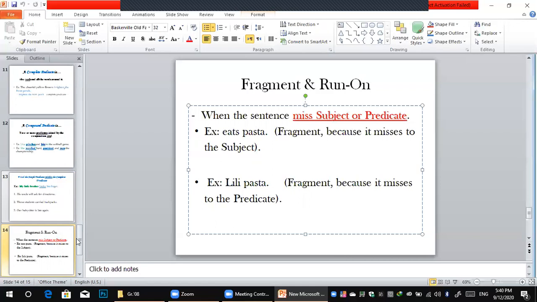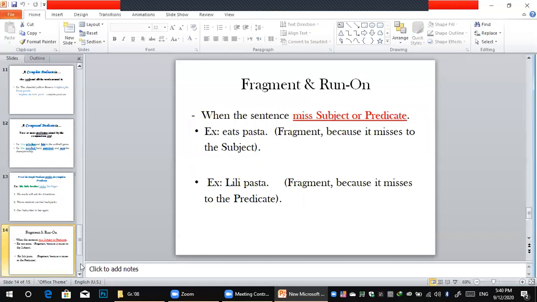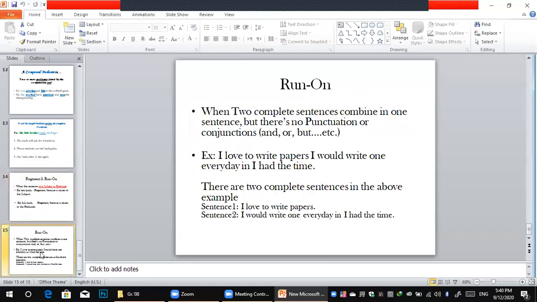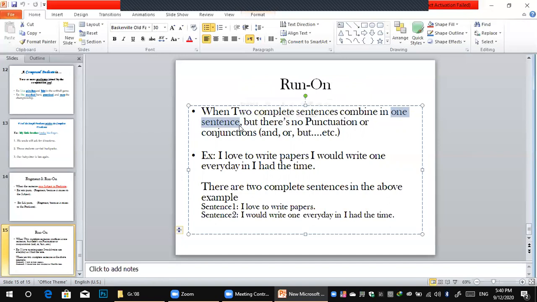I know that I've taken a long time for you now. At the last page here is the run-on. Tomorrow, inshallah, we will talk about it in more detail together. A run-on is when two complete sentences, with complete meaning, are combined in one sentence, but there is no punctuation or conjunction. You know conjunctions? Conjunctions are and, or, but, and a lot of these.